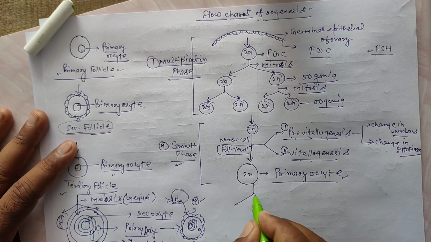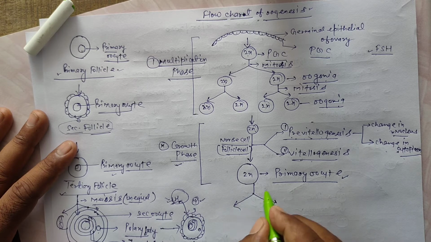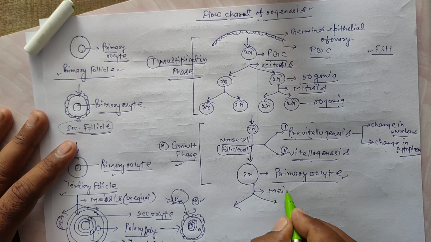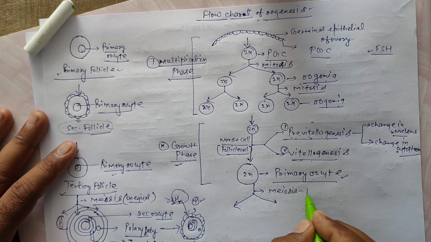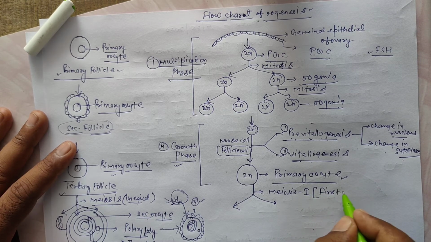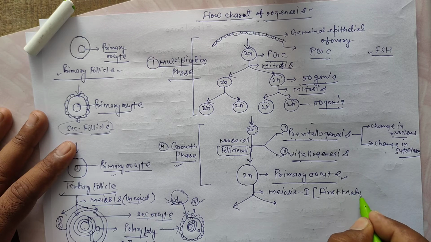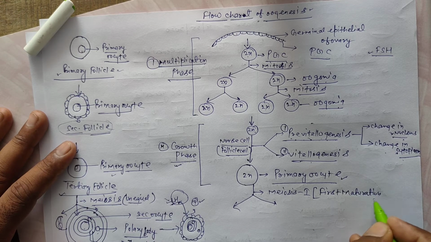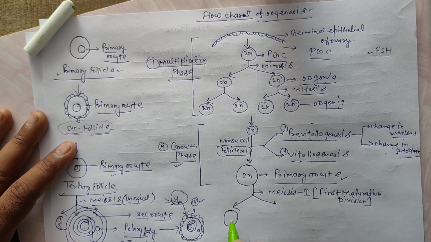So the primary oocyte undergoes meiosis first, also known as the first maturation division, because it is completed in the maturation phase, and forms haploid cells.